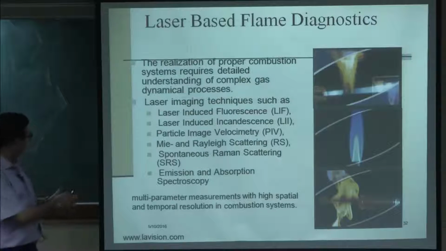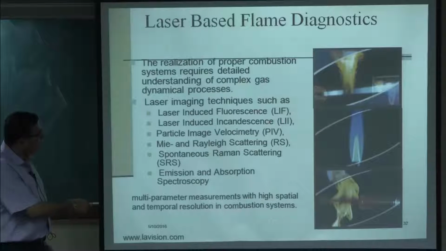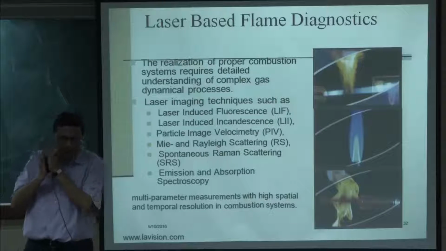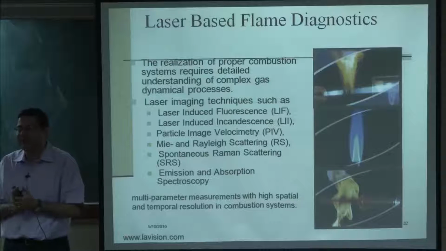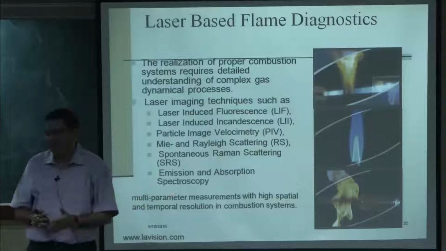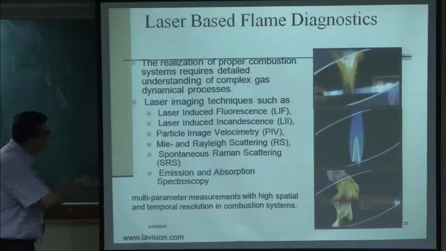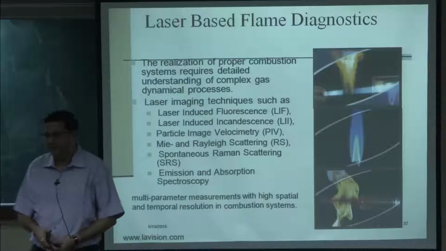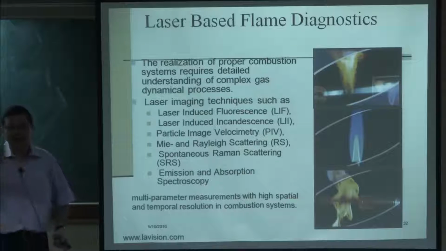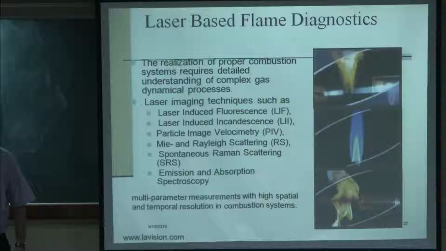Another advantage with LIF is that, since it operates with a specific principle, it does not interfere with other measurements. For example, LII or PIV or even Raman scattering or any other can be done simultaneously with LIF, because these are all different principles and the laser frequencies can be different.